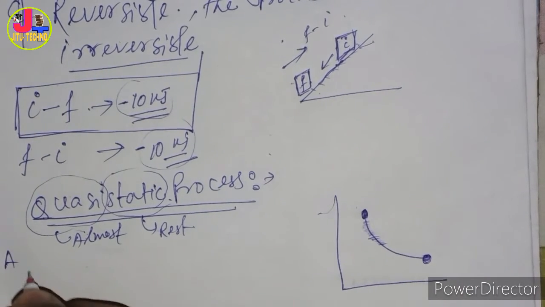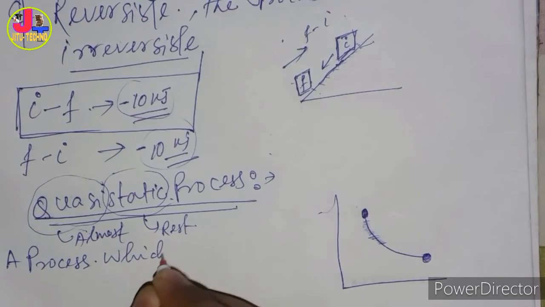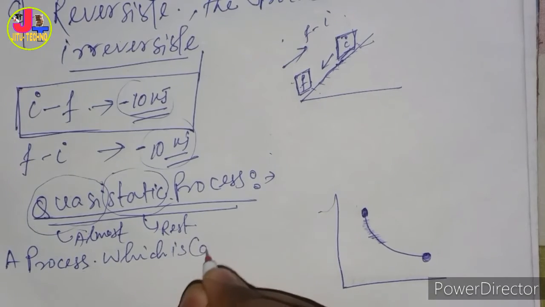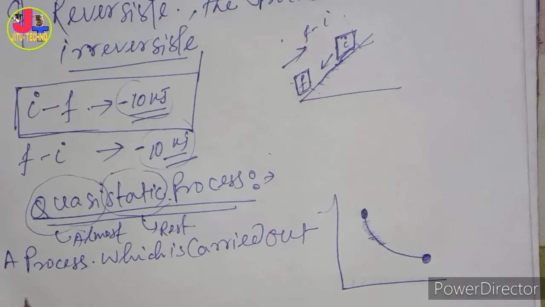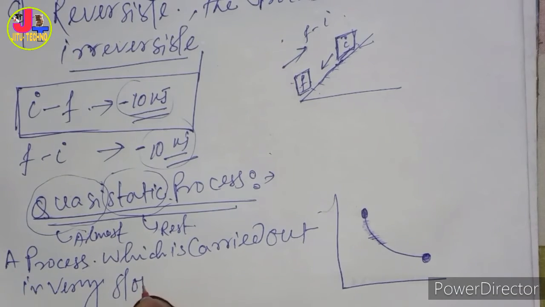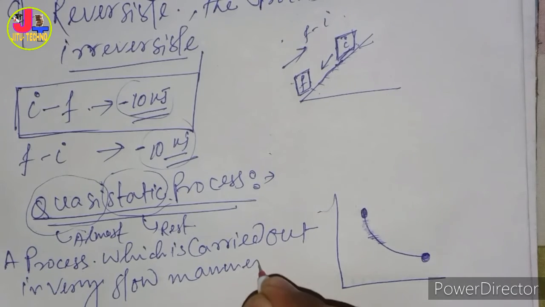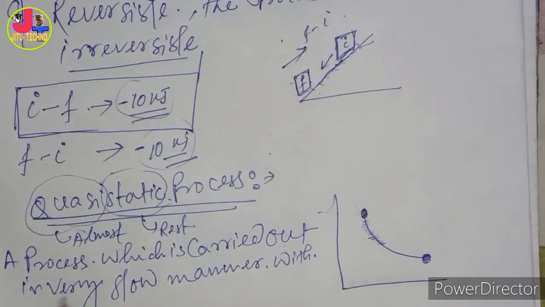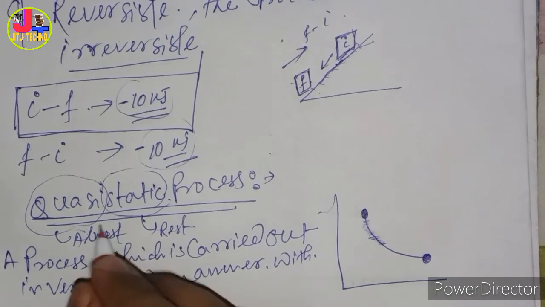A process which is carried out in a very slow manner, with a small difference, is known as a quasi-static process.